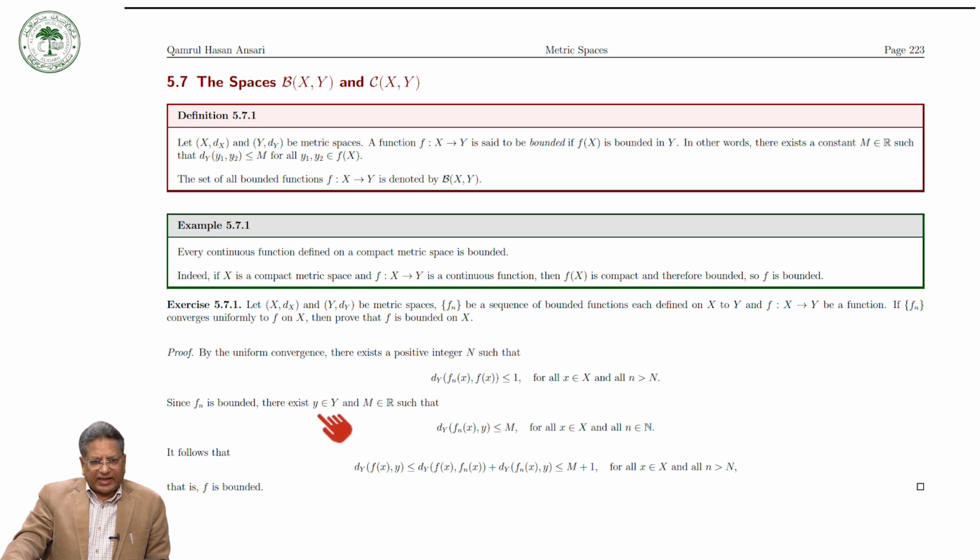So we have taken any y in f(X), so corresponding to this y we will get some x1 in X such that f(x1) is equal to y, so the distance between f(x) and f(x1) is less than some constant, and therefore the function is bounded. So this way we can prove that the limit of a uniformly convergent sequence of bounded functions is bounded.